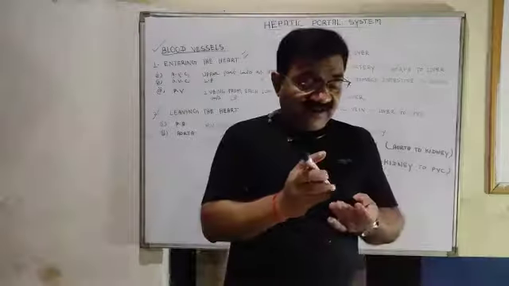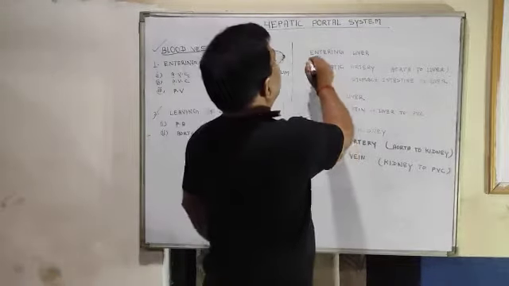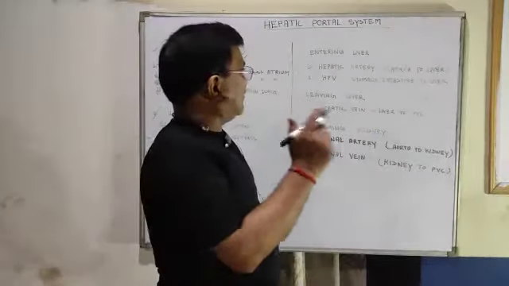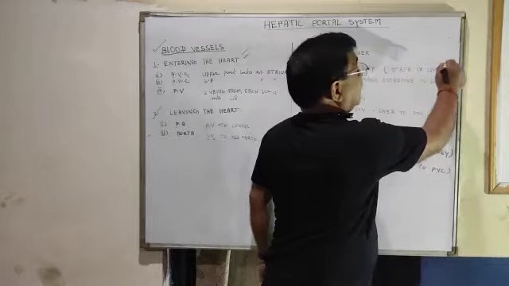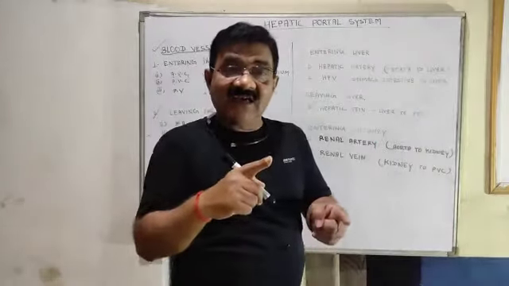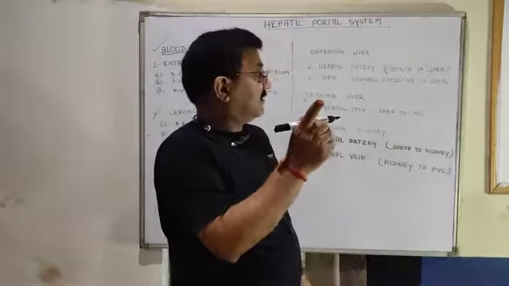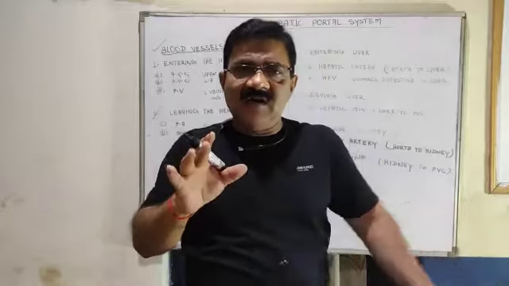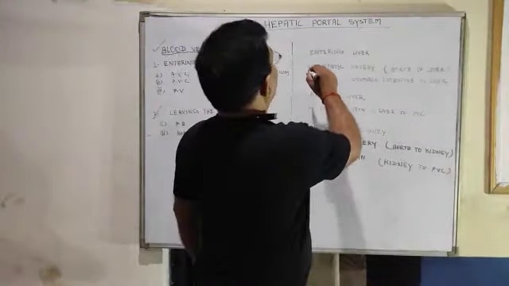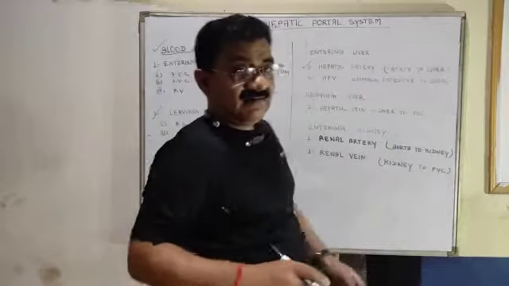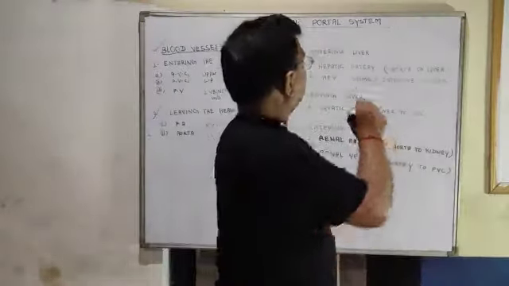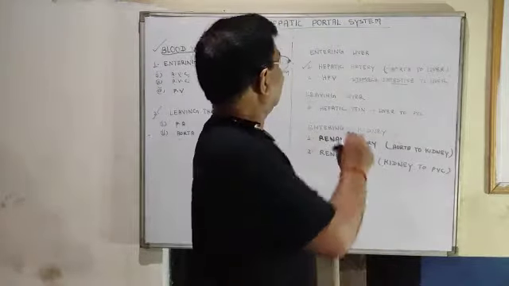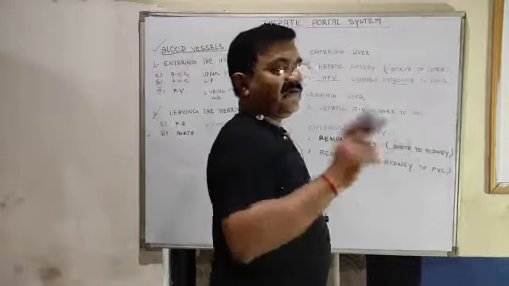Now, we just discussed the blood vessel entering the liver, the hepatic artery, from the aorta to the liver. Keep in mind, the blood vessel which goes directly from the aorta to the liver is the hepatic artery. And from the aorta to the stomach, intestine and then to the liver, that blood vessel is the hepatic portal vein.